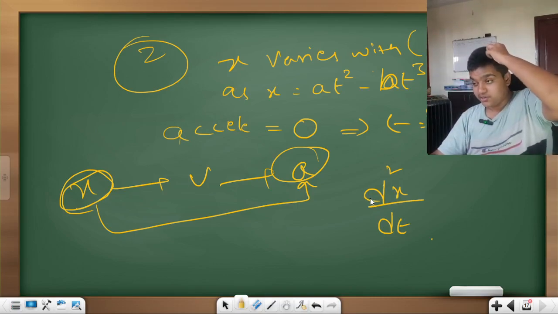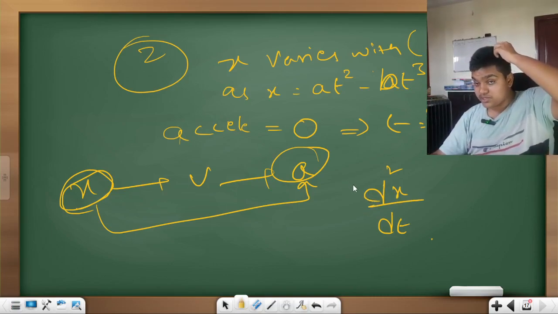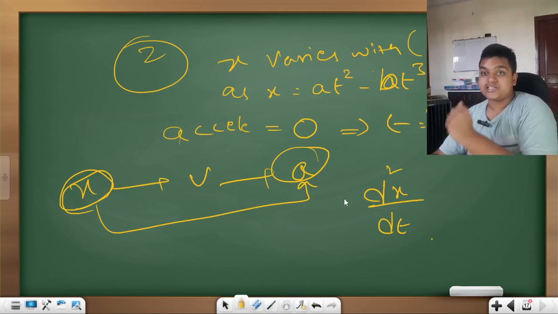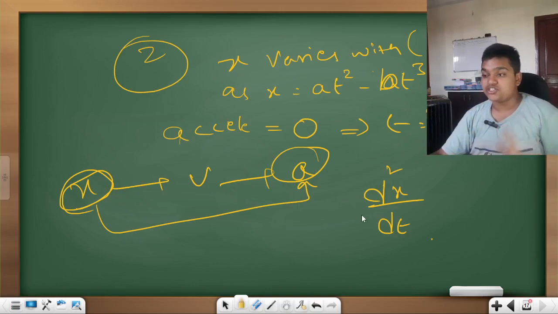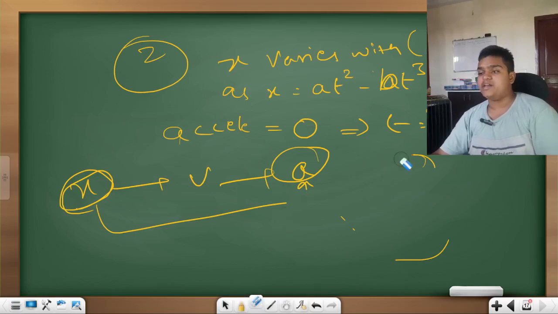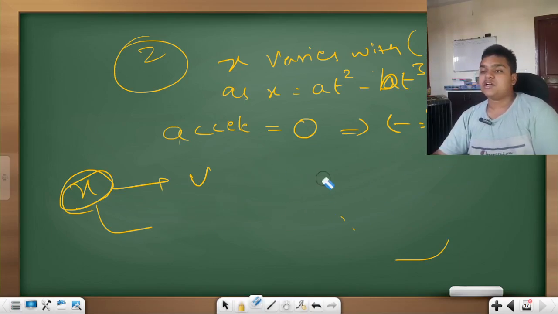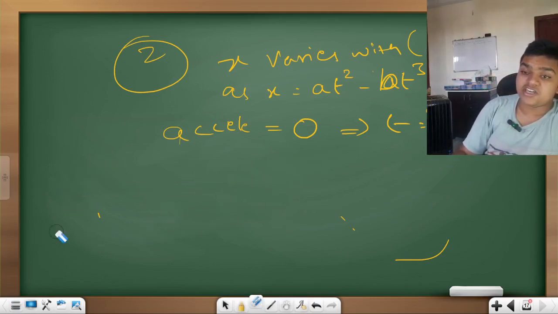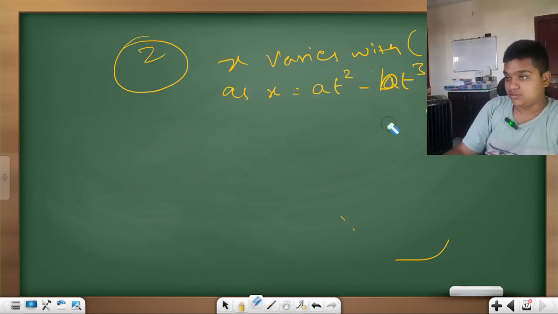I haven't given you this notation there, so I'm telling you: in case you have to solve for double differentiation, this is the representation of double differentiation. It gives you acceleration. Do not panic. First differentiate the given equation once.